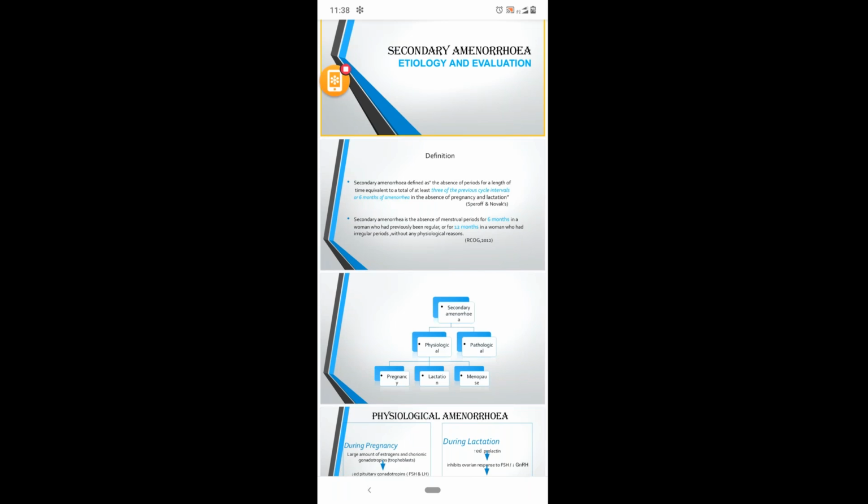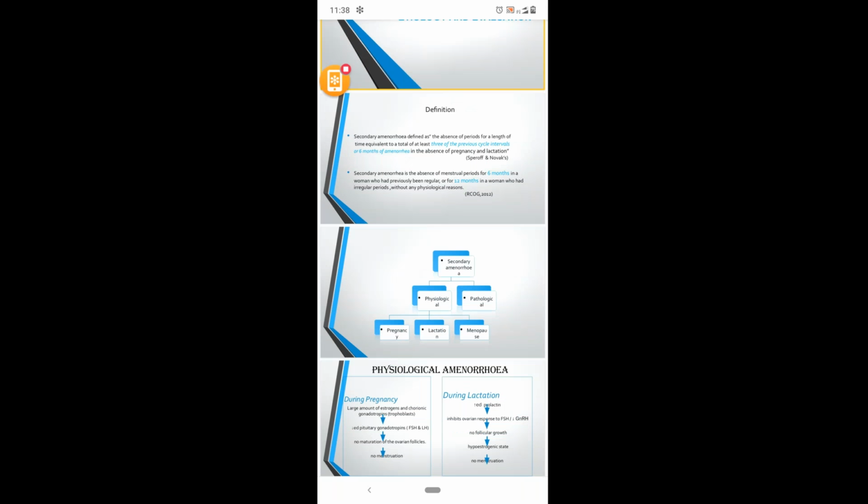Secondary amenorrhea is nothing but the absence of periods for a length of time equivalent to the last 3 months of cycles, or it is defined as 6 months of amenorrhea in the absence of pregnancy and lactation. Both pregnancy and lactation are considered physiological causes of amenorrhea.